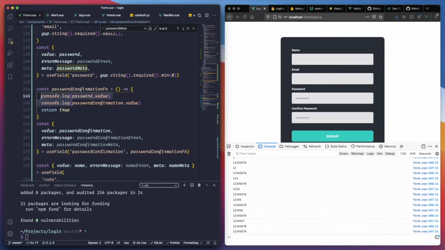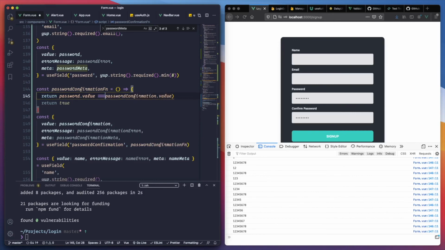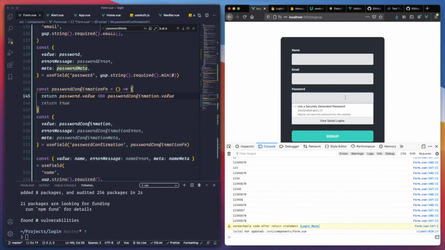So we just need to return that its password value is exactly the same as password confirmation value. That's it. There you go. Now it's valid.